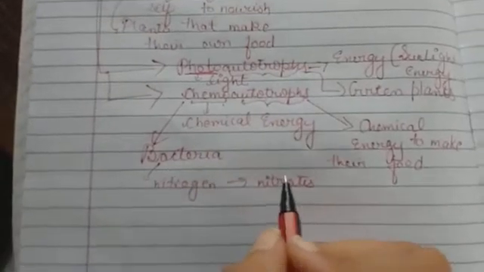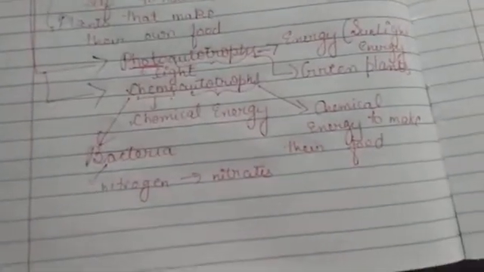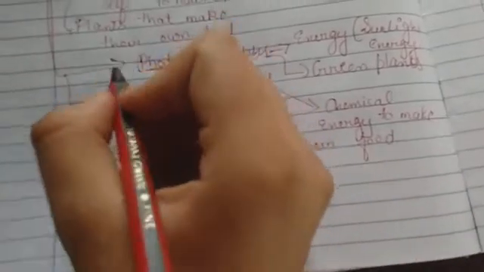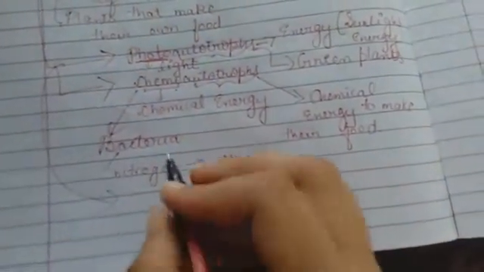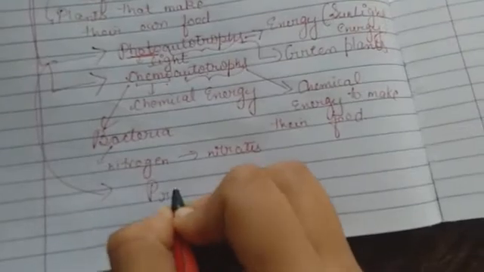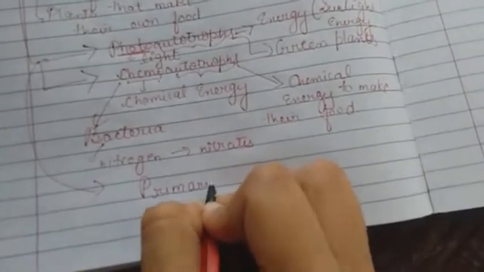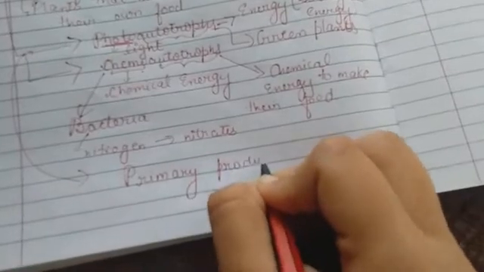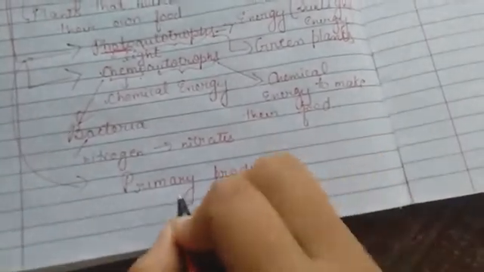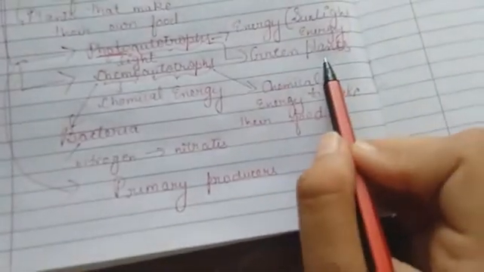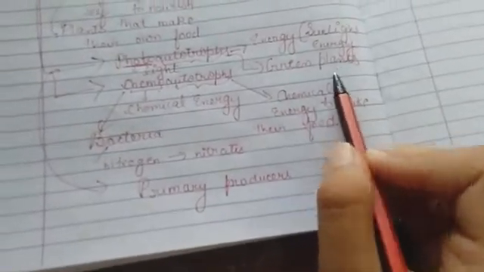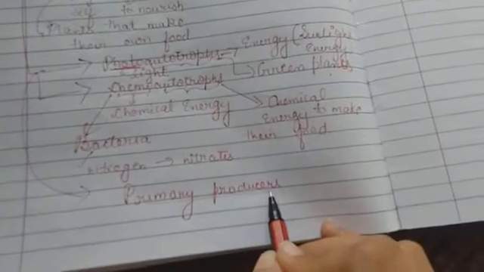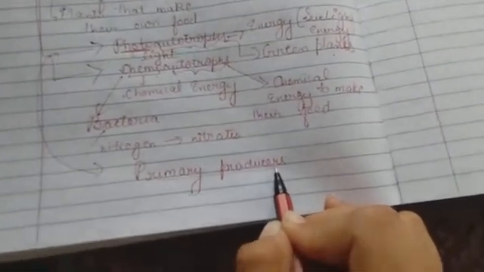Photoautotrophs are also known as primary producers, because human beings and animals depend upon photoautotrophs, or green plants, for their food. So that's why photoautotrophs are known as primary producers, or simply producers.